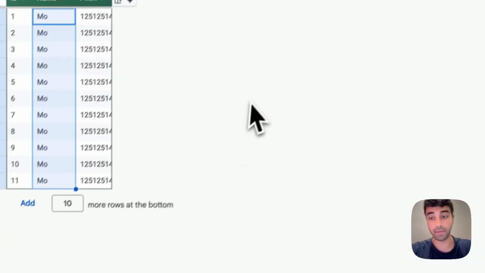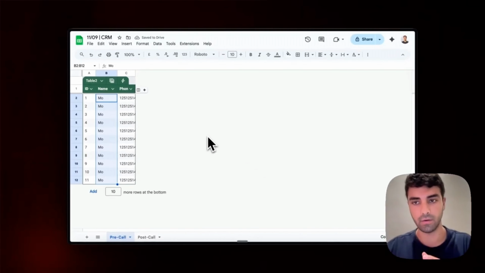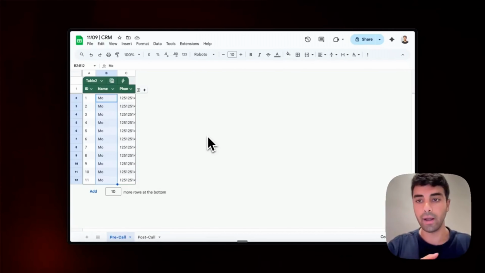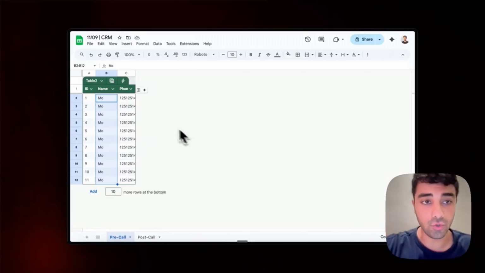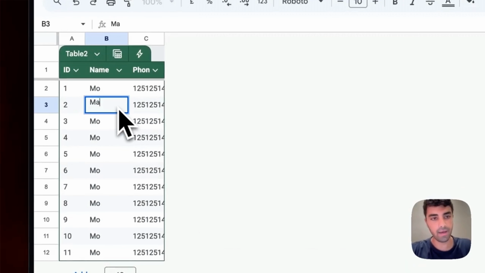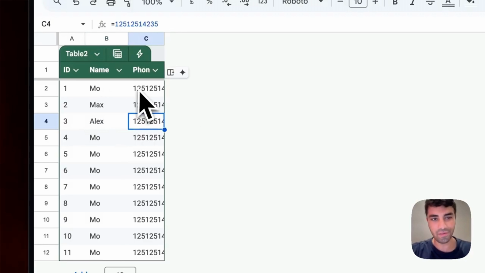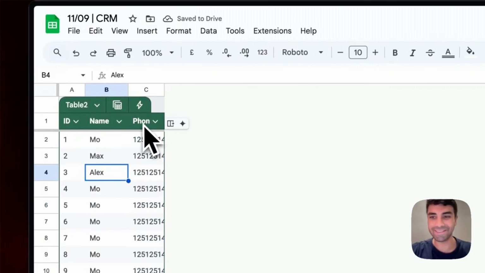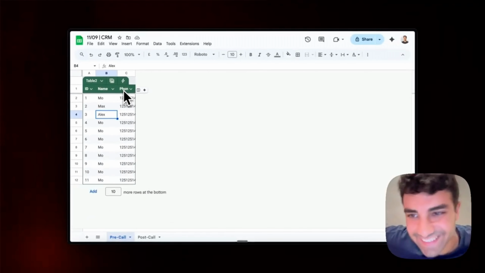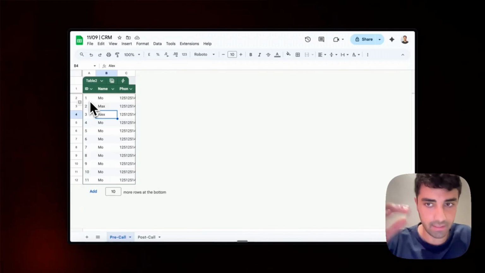And I'll just repeat my name. But you, of course, would have your specific CRM. So for example, it might be Go High Level, or to be specific on one client that we're working with now, an HVAC company, and you have ServiceTitan, if you're in a home service business, and you get the data from ServiceTitan or from Go High Level, or in this case, just for this example, we have Google Sheets, and you have all the people. So this might be Max, that might be Alex, and so on and so forth. And here you have their phone number. I'm trying to hide it so my phone number doesn't get leaked. But yeah, so this is the situation.